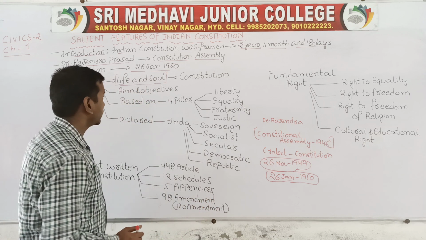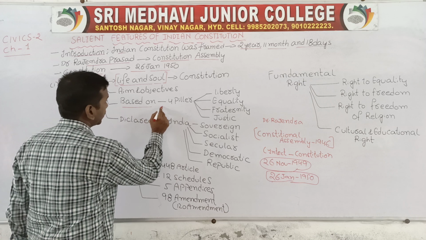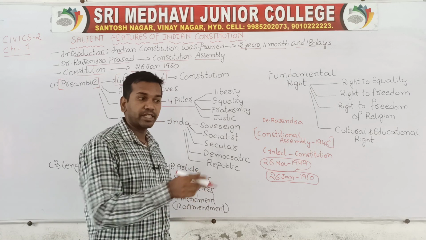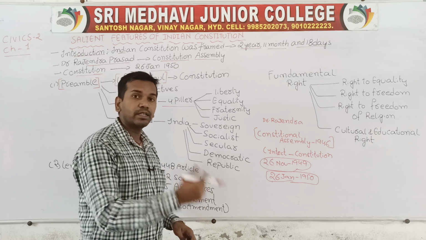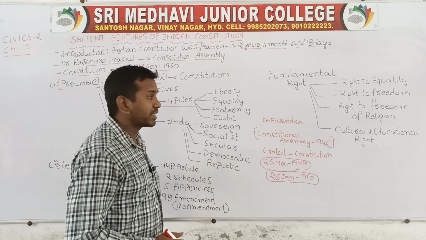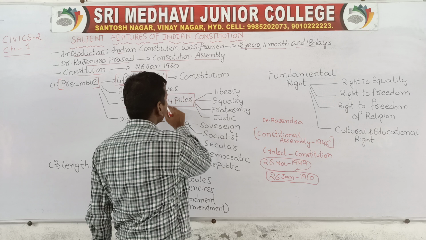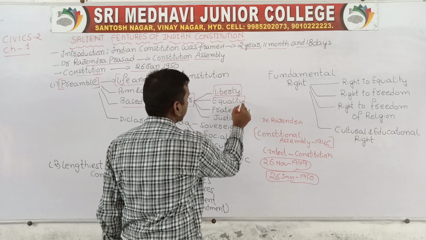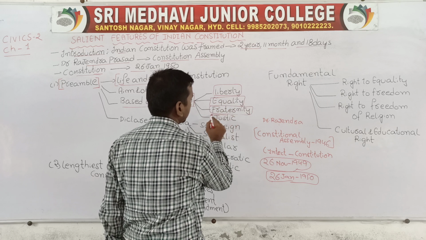Okay. Next, the preamble of the constitution is based upon the following four pillars. The index of the constitution is called the preamble, and its content is very important. How many pillars does it contain? Four pillars we can find. The first one is liberty, the second one equality, the third one fraternity, and the fourth one justice.